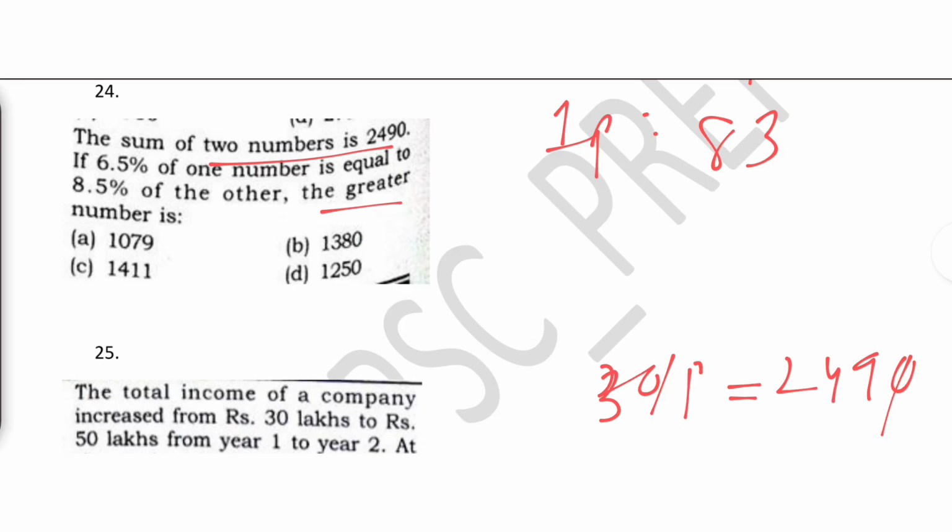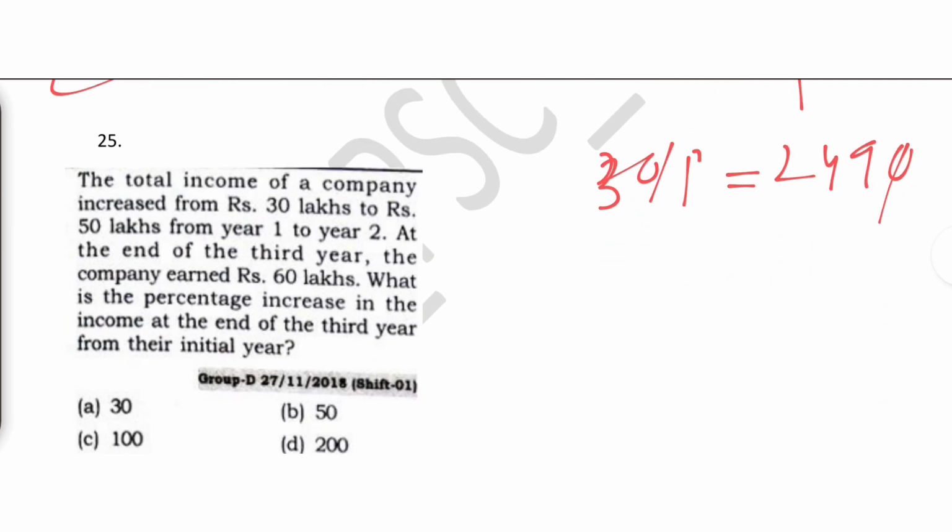Find the greater number. What was the greater number among that? 17. So into 17, you get something with 1 in the units place. Just see, we have 0, 0, 9. We have only option 3 where 1 is in the unit place. So this is your correct answer. Again, you don't have to solve everything. Just save your time by playing smart.